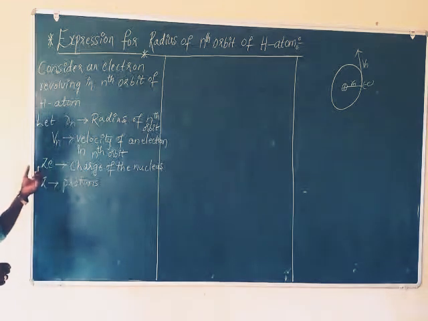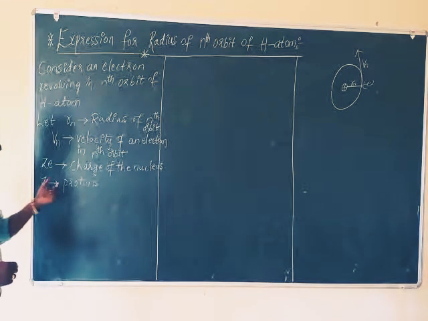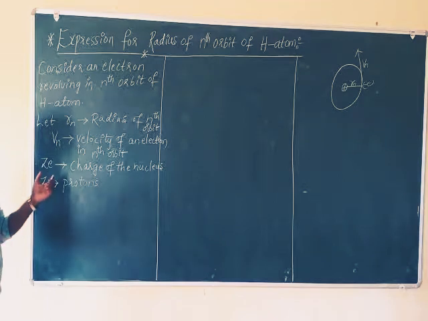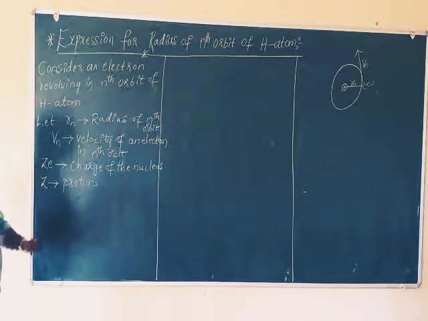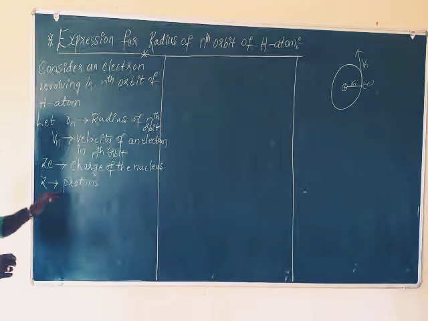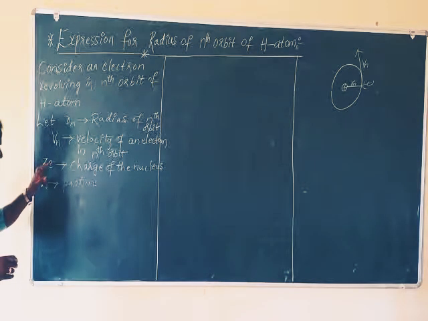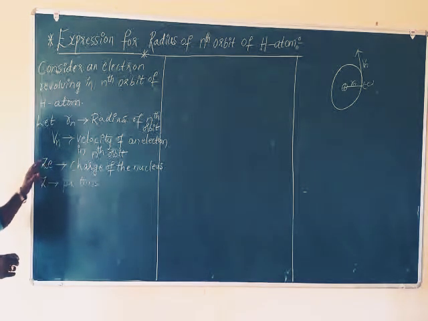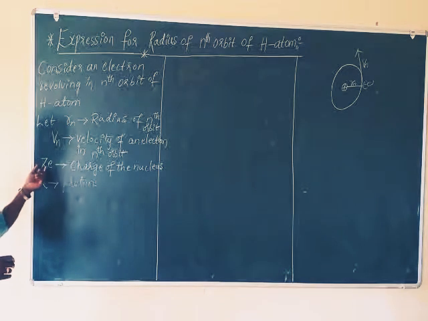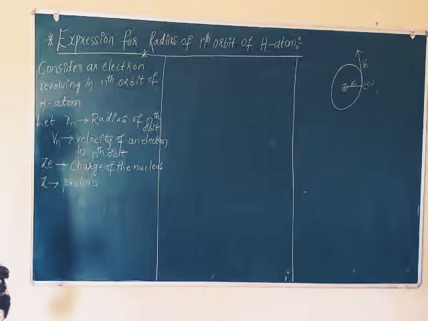Ze stands for the total charge of the protons. So here nucleus charge means the charge of all the protons present in the nucleus. Charge of all the protons is the charge of the nucleus.